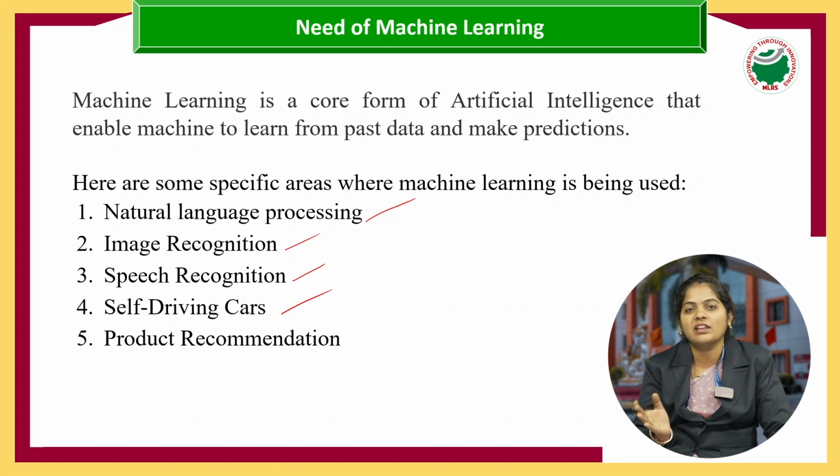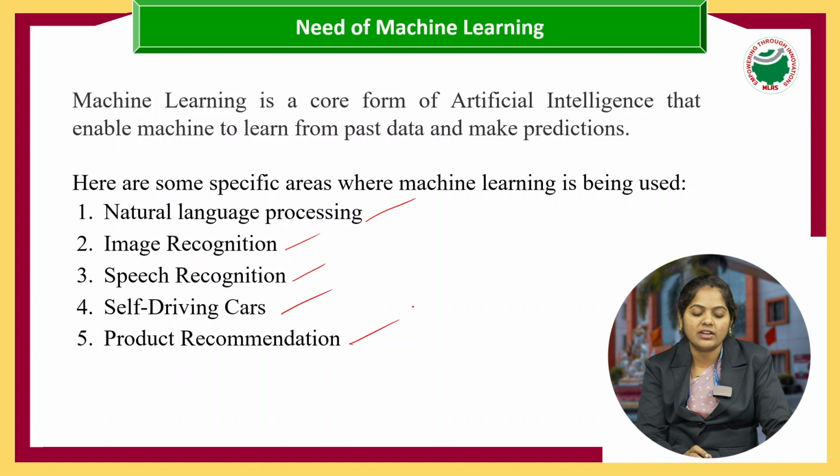Otherwise if any human is passing in front of the car, the car will stop. We will give some steering instructions like go left, right, so that we reach our source to destination. We give some information prior to the car, so that the car will move according to our instructions. This can also be possible with the help of machine learning.